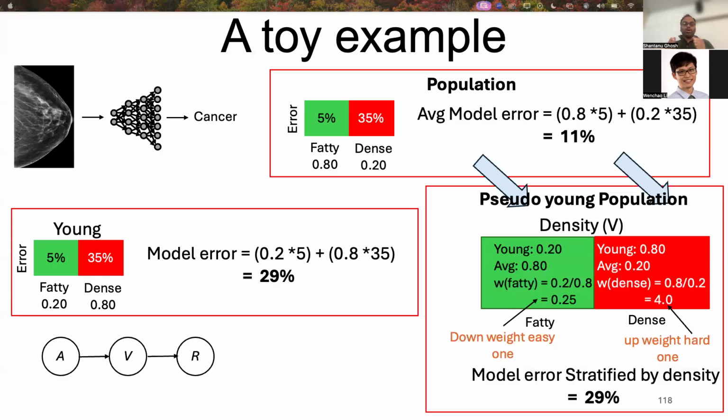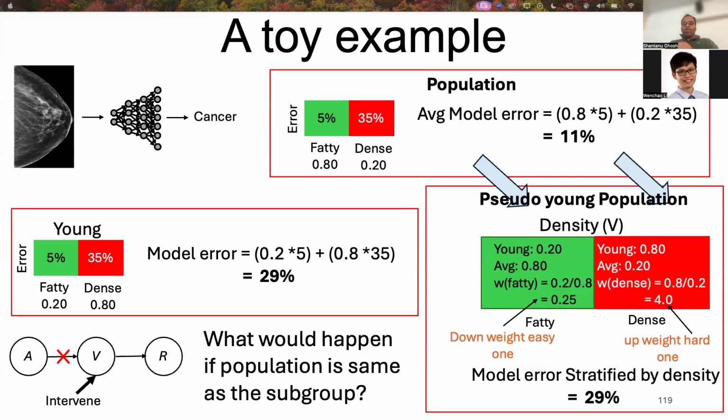So A is causally influencing Y. Sorry, A is causally influencing V. And for fatty breast, it is easier for the model to diagnose cancer. So here, V is causing the prediction R. While creating the pseudo population, we are basically intervening on V to break this age.